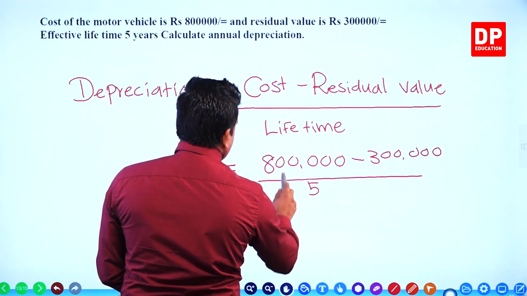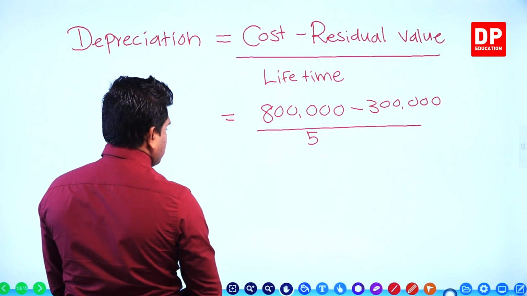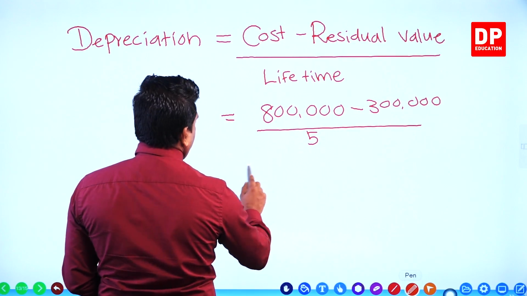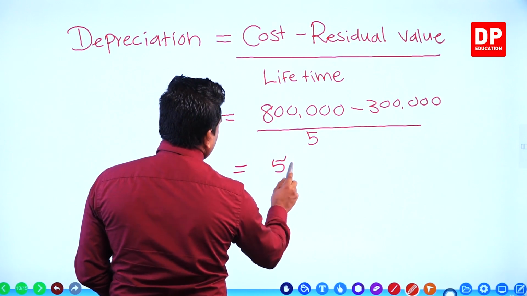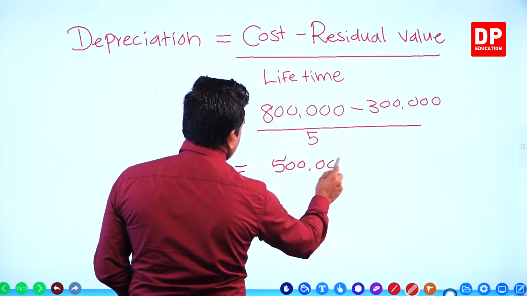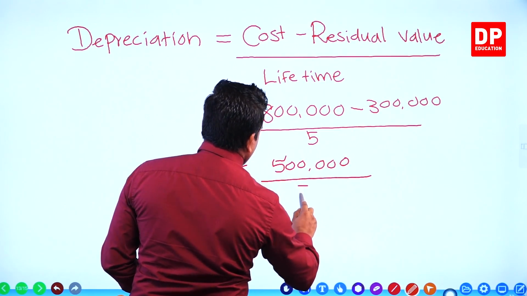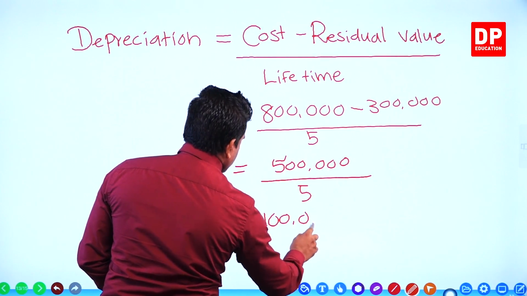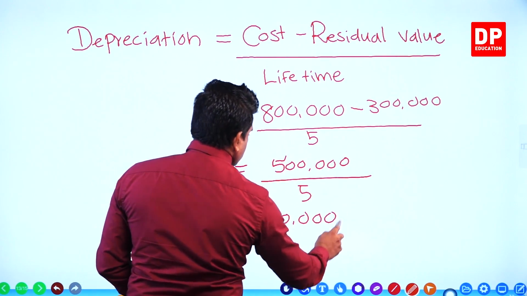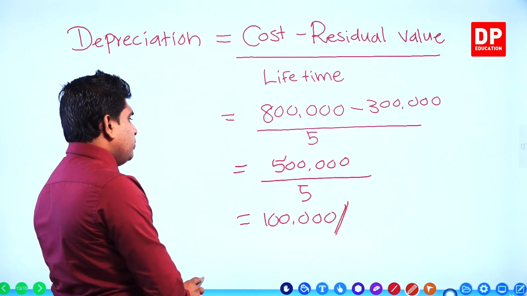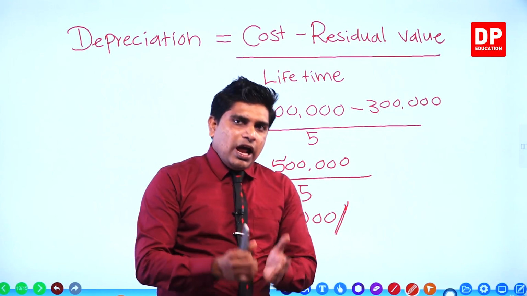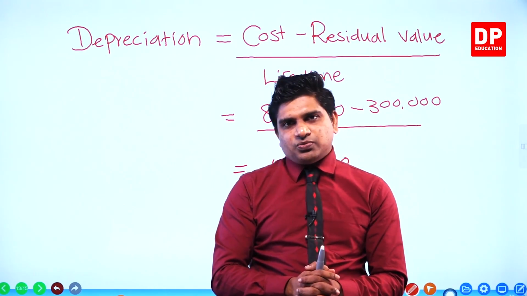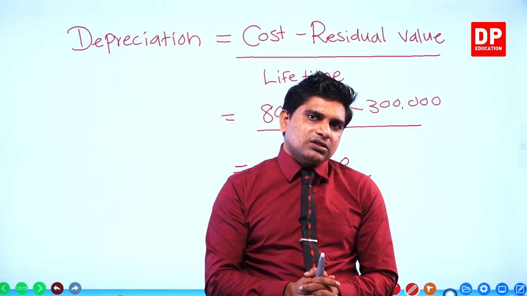Now see the answer. 800,000 minus 300,000. Then the answer is 500,000. 500,000 divided by 5. One year depreciation, how much? Annually, your depreciation expense is 100,000 rupees. 100,000 rupees. Right?